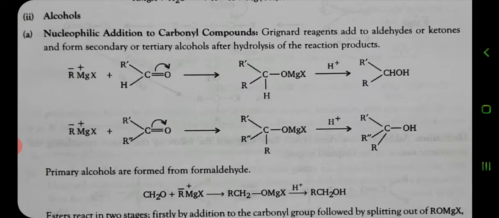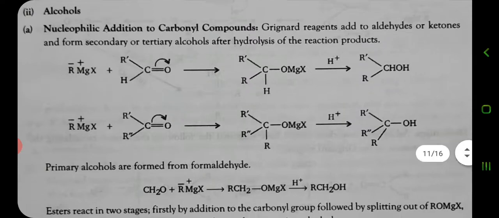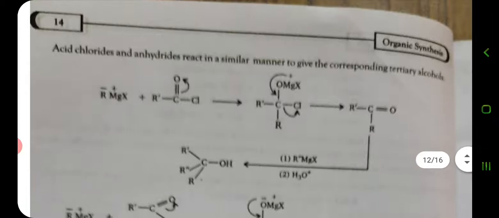In the alcohols, there is a nucleophilic addition to carbonyl compounds. We have already discussed the nucleophilic addition to carbonyl compounds. In that way, by the addition of the carbon, we will get the desired compounds. Similarly, the mechanism of that reaction is followed by the monomeric nature of the Grignard reagent.